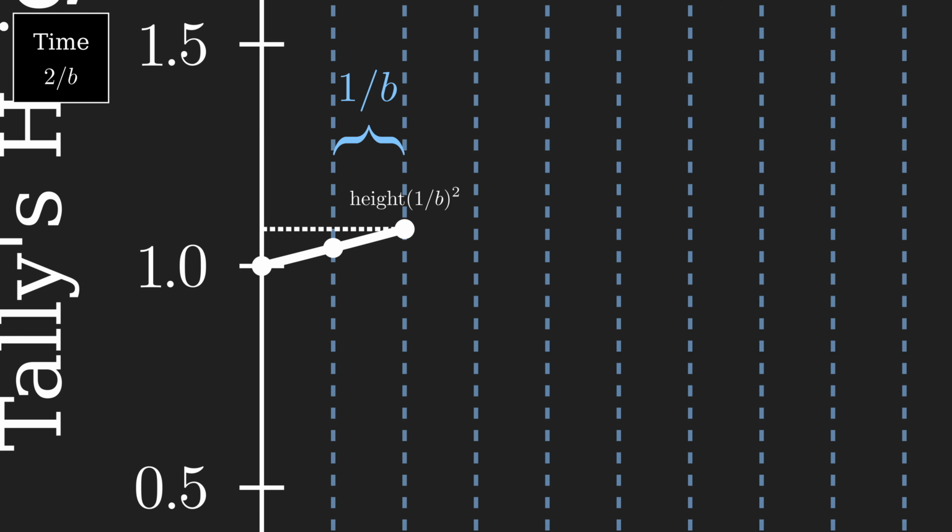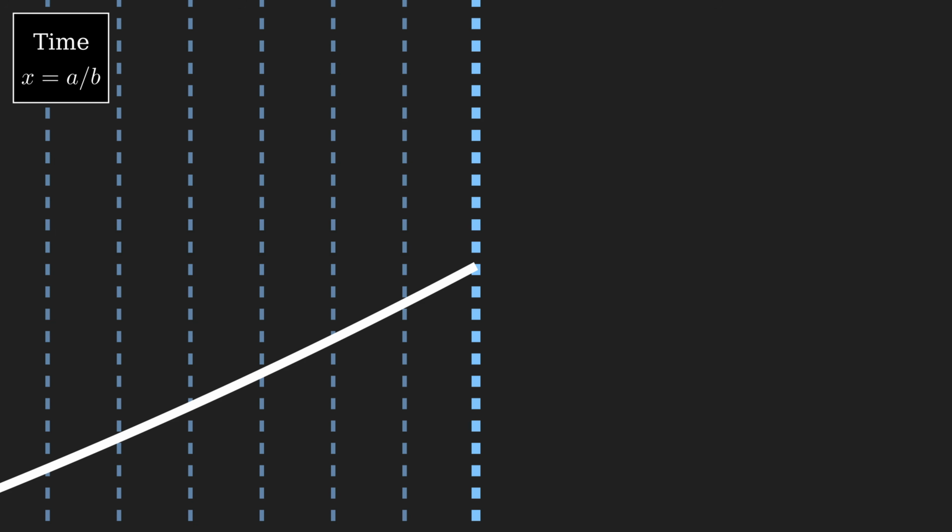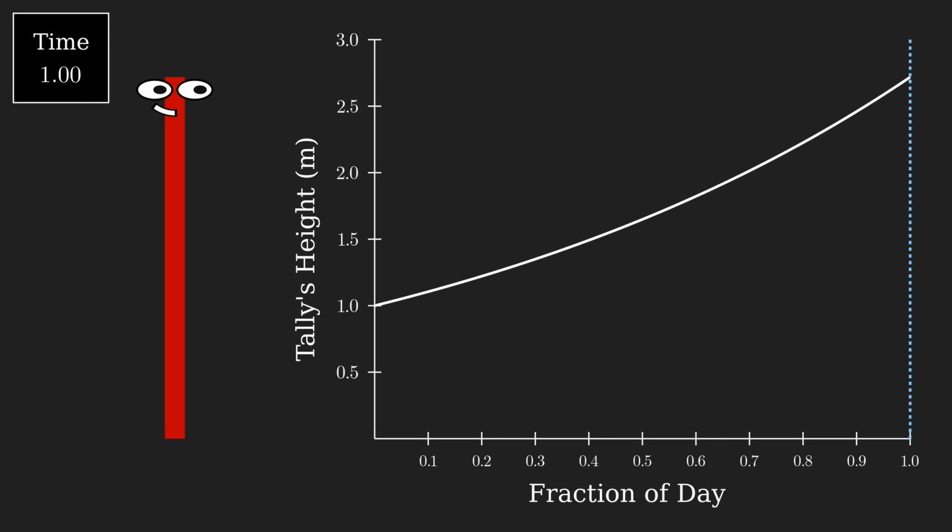This continues until time a over b, at which point Tally will have grown for a 1 over b intervals, making her height of 1 over b to the a. So all that's left is to figure out what height of 1 over b is. We can do this by using what we already know.